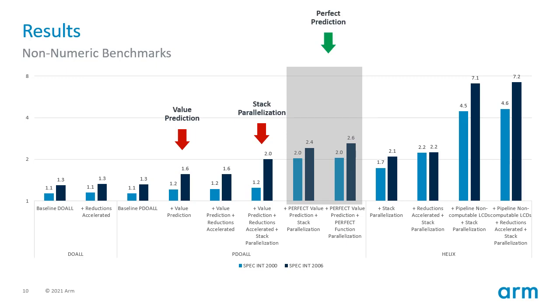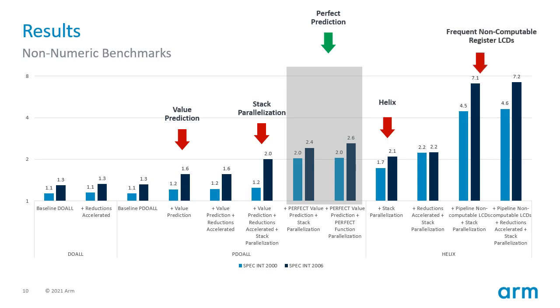SpecINT2000 only achieves 2x, and SpecINT2006 rises to only 2.6x under these unrealistic assumptions. This indicates that the bottleneck now lies with frequent memory dependencies. The next realistic limit configuration is the Helix model with stack parallelization. With Helix's support for frequent memory dependencies, we see a slight improvement in both suites.